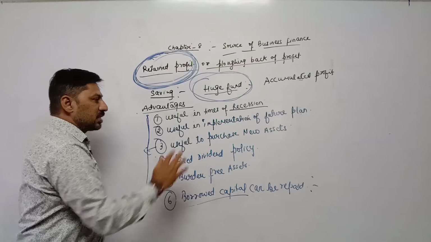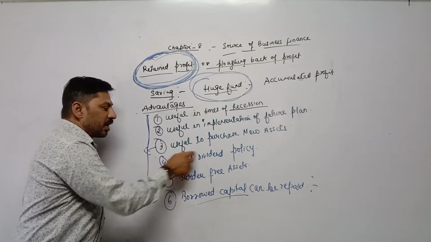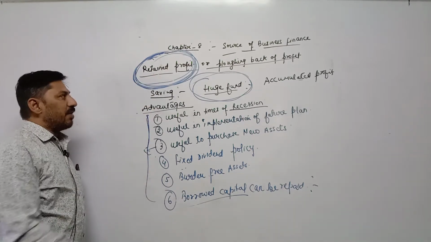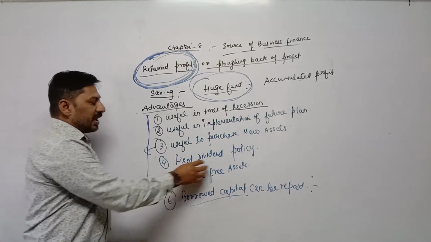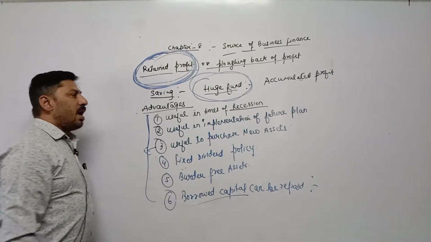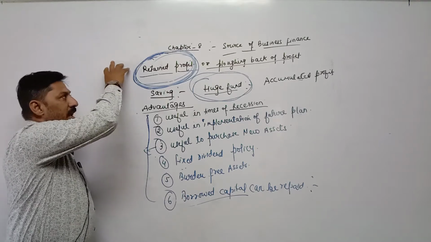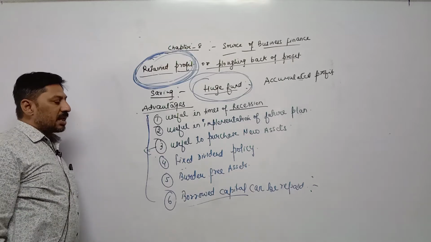Fixed dividend policy: a company can pay a fixed or regular dividend for many years by utilizing retained profit. Only if they have retained profit can they adopt a fixed dividend policy. Burden free assets: whenever they need money to purchase machineries or pay liabilities, they are not required to take a loan against their property.